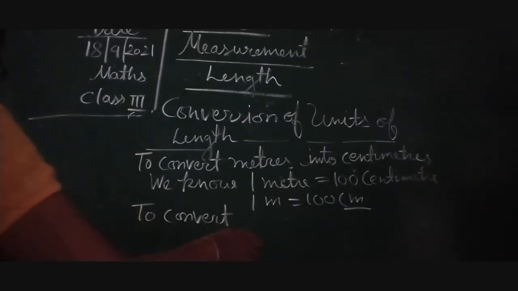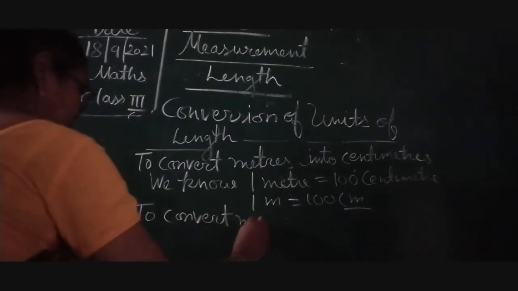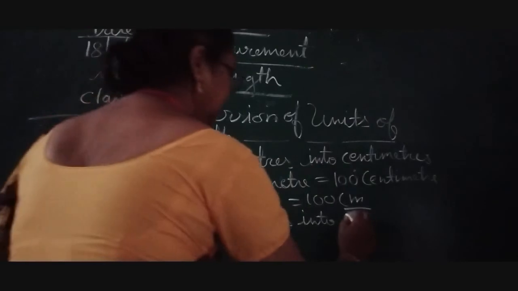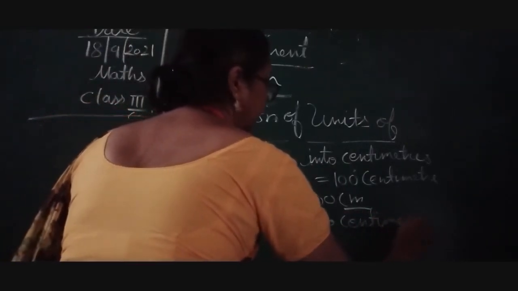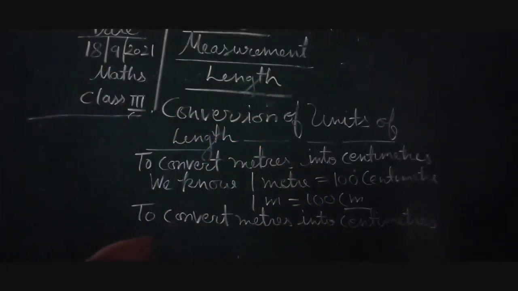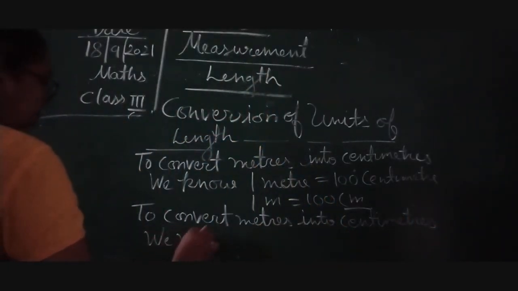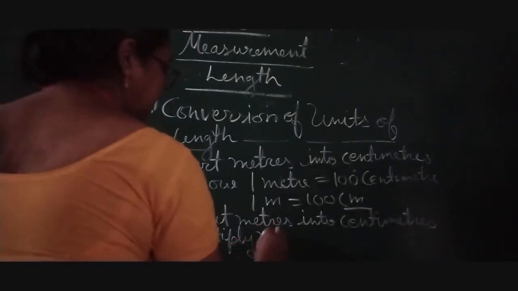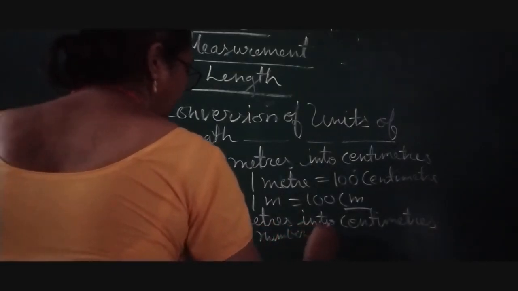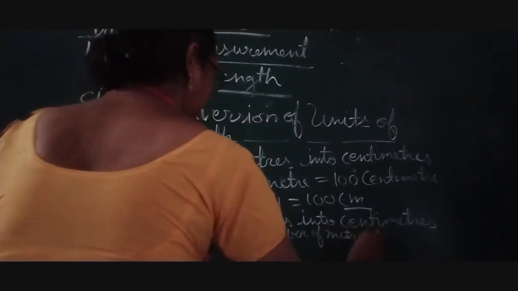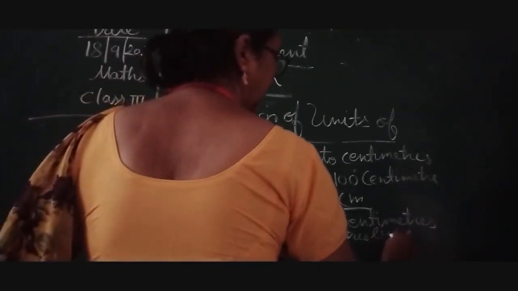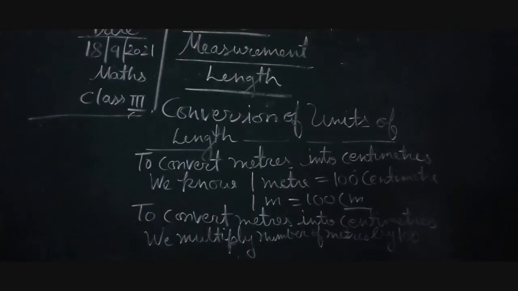To convert meters into centimeters, we multiply number of meters by 100. So we are going to convert meters into centimeter.